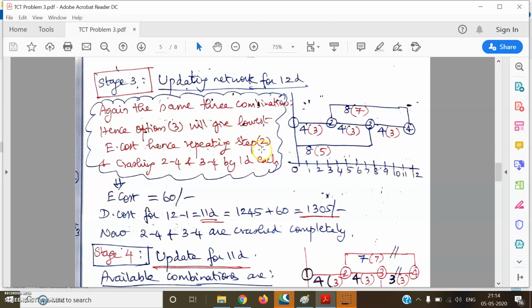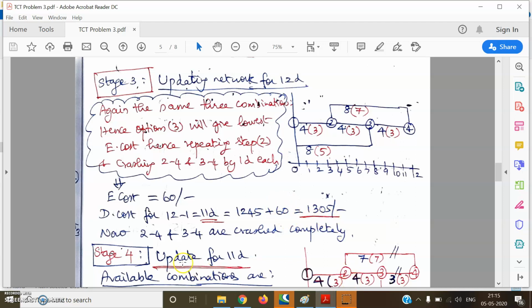Hence, repeating step 2 once again and crashing 2, 4 and 3, 4 by 1 day each. And the extra cost for this stage also is 60. So direct cost for 12 minus 1, 11 days now. From 12 days, 1 day I have crashed, and therefore it comes out to be 11 days. For 11 days, it is working out to be direct cost for 12 days plus extra cost of crashing by 1 day, which is 1305 rupees.